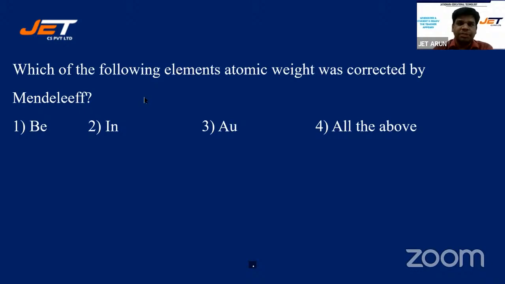Which of the following elements atomic weight was corrected by Mendeleev? Which of the following elements atomic weight was corrected by Mendeleev, students? Yes, Mohammed Faisal says 4. All right. Shivramakrishna is right.